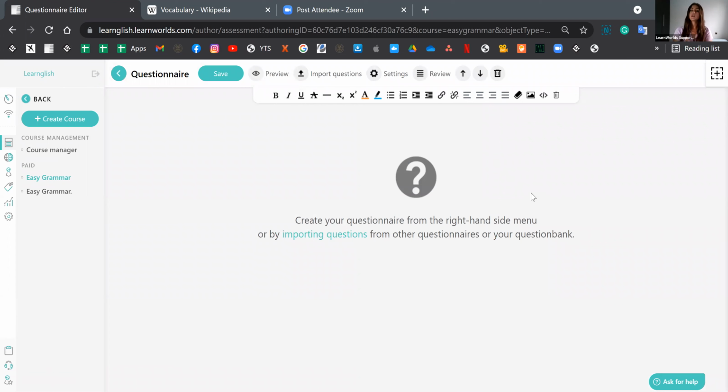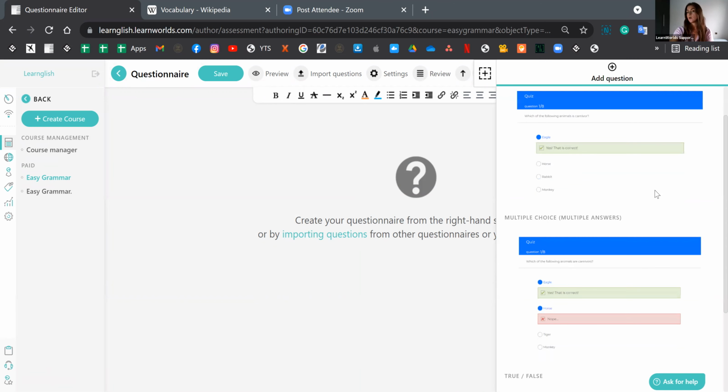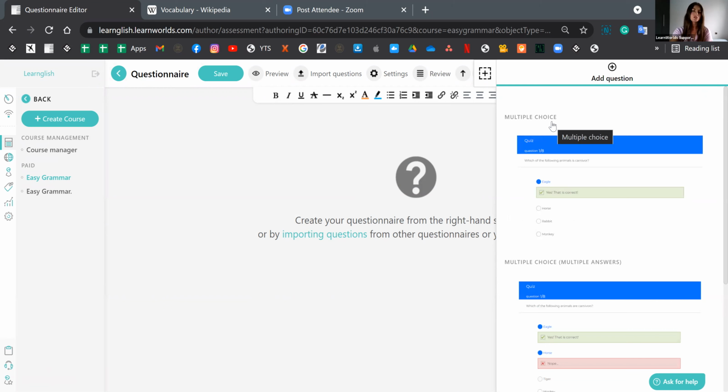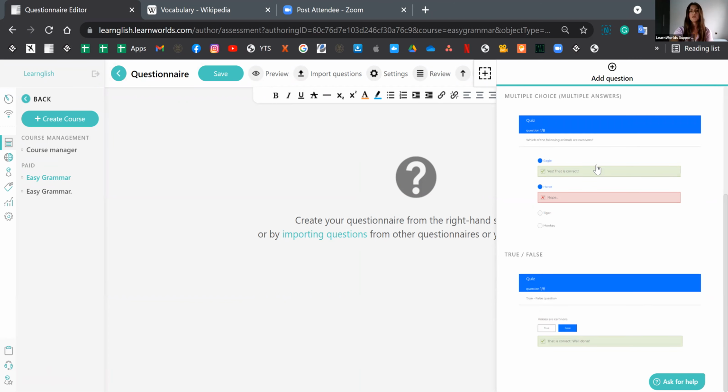So let's go ahead and actually select the questions, right? So if I hover over here, you'll see that we have basically 3 types of questions, but it's basically two main categories. So multiple choice questions with one or more than one right answers, and true or false type of questions. We're going to be adding both just so that we can see how that looks.